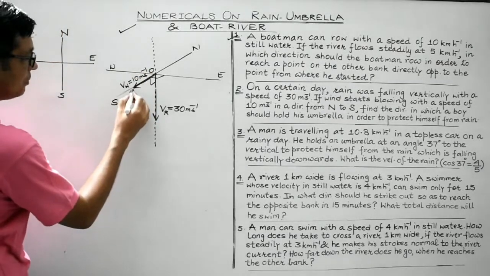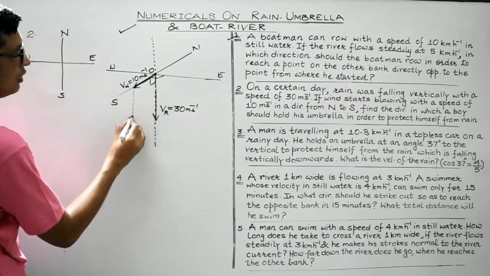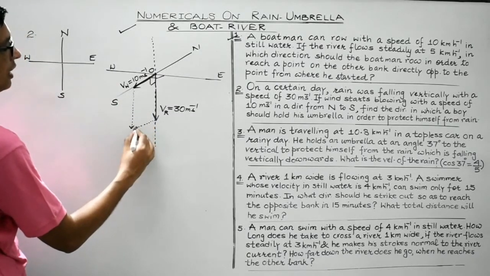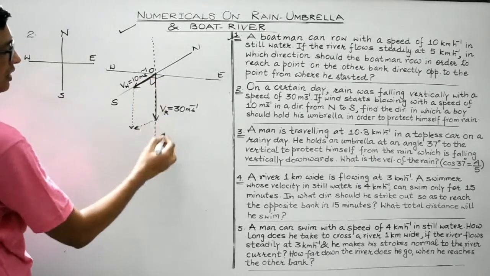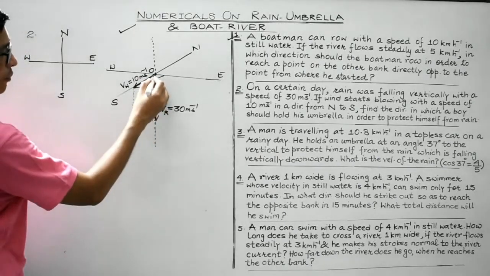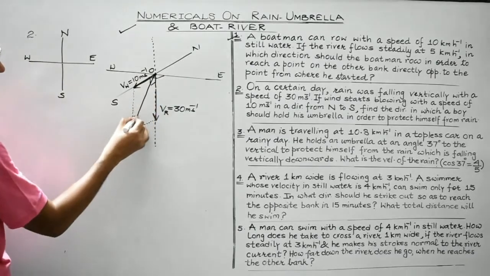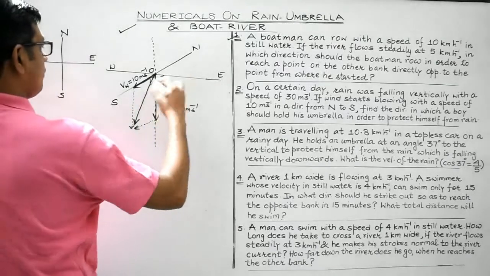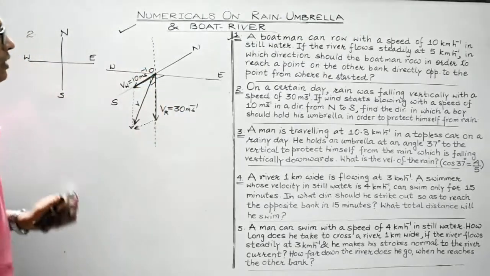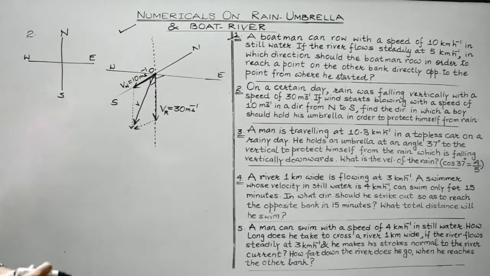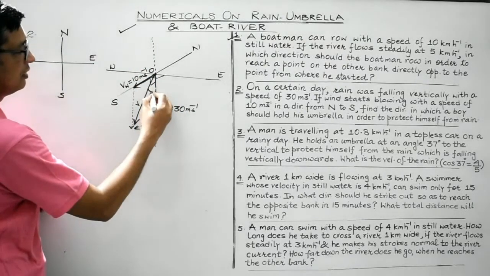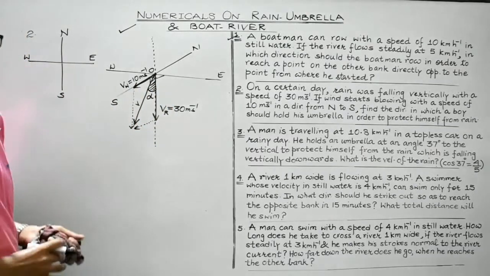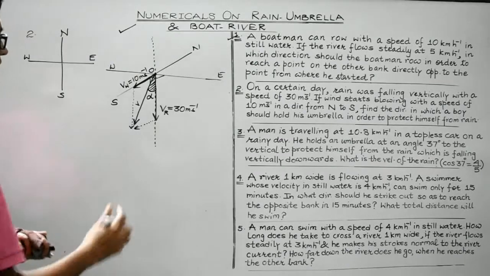So let's consider the parallelogram first. So this is the parallelogram. In a parallelogram, the opposite sides are equal and parallel. So the resultant of VW and VR at point O would be like this. This is the resultant. Suppose it is V. V is the resultant, right? Let's consider the resultant makes an angle alpha with the vertical, right? This is the vertical.